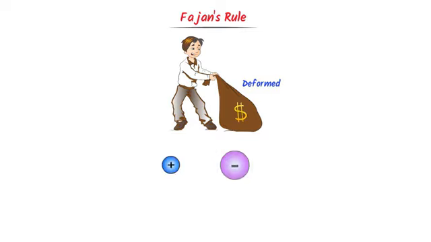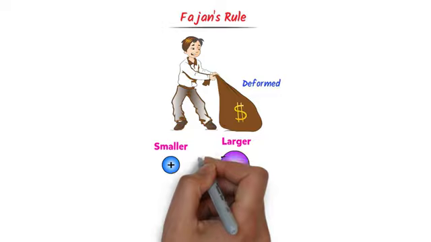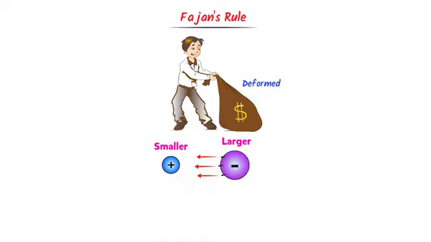Now consider these positive and negative ions. Here, the size of the cation is smaller and the size of the anion is larger. Now this positive ion or cation attracts these electrons of the anion. As a result of this, the electronic cloud of the anion gets deformed or distorted. I mean, this cation is like a man pulling the sack of electrons and it gets deformed.